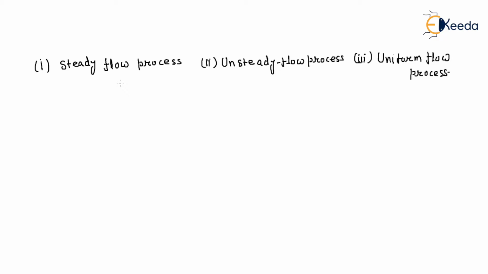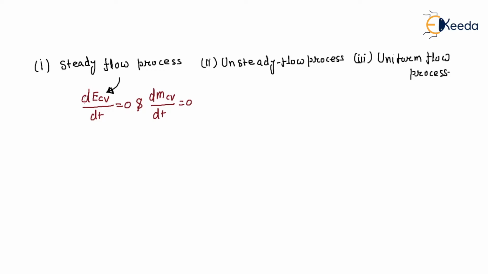So, in a steady flow process, very important, we don't bother about the change within the boundary during the process. That means dE_CV/dt is equal to 0 and dm_CV/dt is equal to 0.